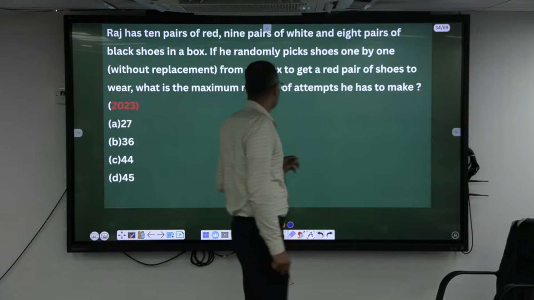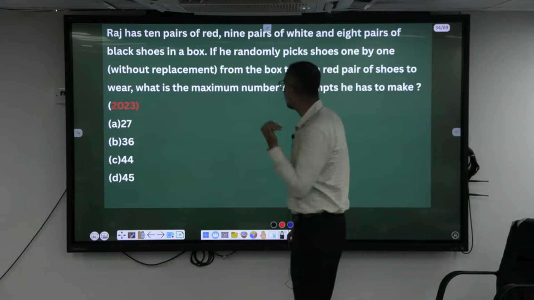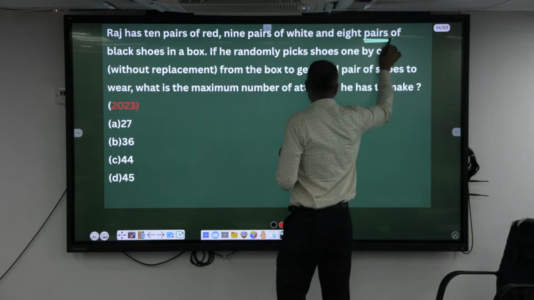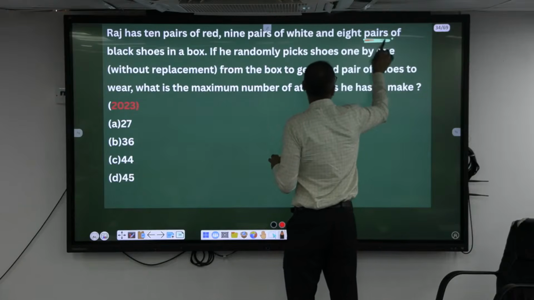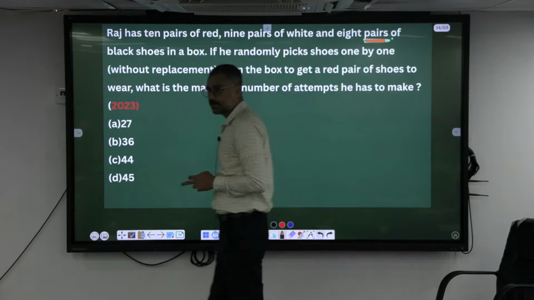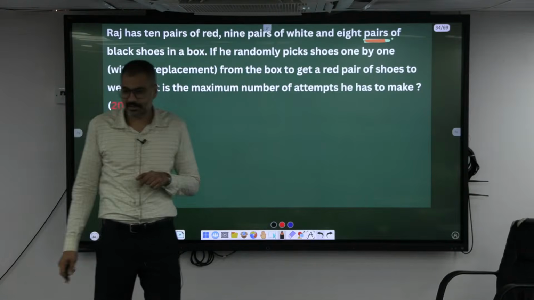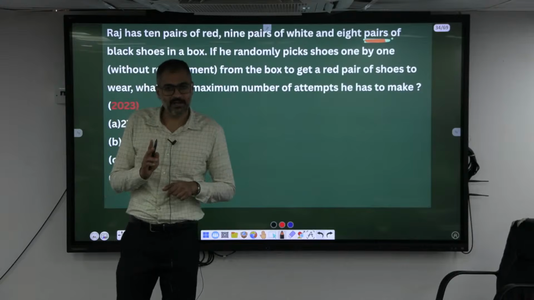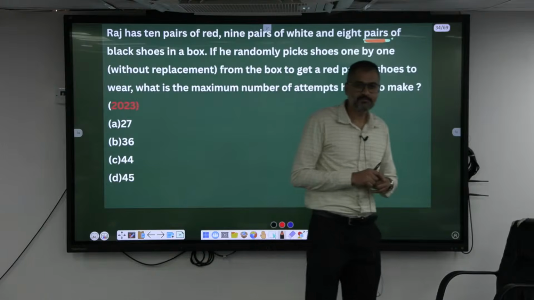So 2023 again. Again, this is one tricky question because of the keyword here. We have done this kind of question earlier also, but we'll miss this keyword. What are we taking? A pair. A pair is one pair, having distinct or identical.